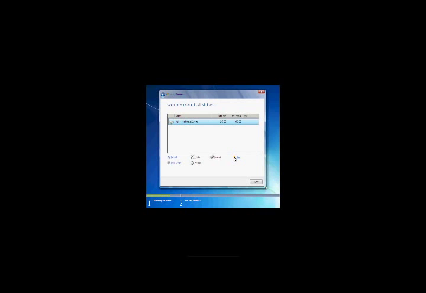So anyways, cancel. Load driver. This option lets you load a driver for the hard drive, like if a hard drive is unrecognized, then you can have a driver CD of some sort so it can recognize the hard drive itself. So anyways, we would like to use this entire hard drive right here. So press next, and this should start the installation.